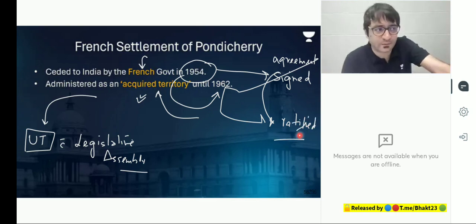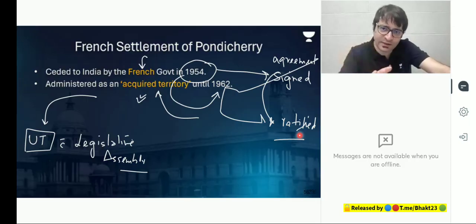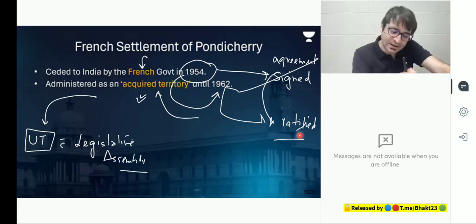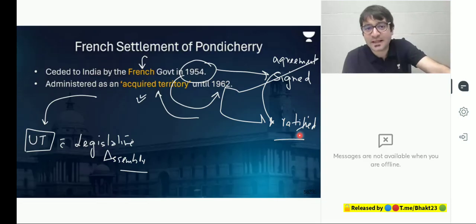What is the difference? Listen to me carefully. Sir, after the polity course is over, can you still stay in touch with us? I'll say yes. That means now there is an agreement. We have signed an agreement that you and me, we will stay in touch even after the polity course is over. But then we need to ratify it, implement it. And by creating a schedule, I will tell you that on these particular dates, you can get in touch with me and I will resolve your doubts. That is the difference between signing and ratification.